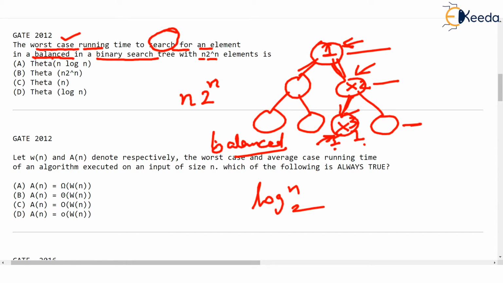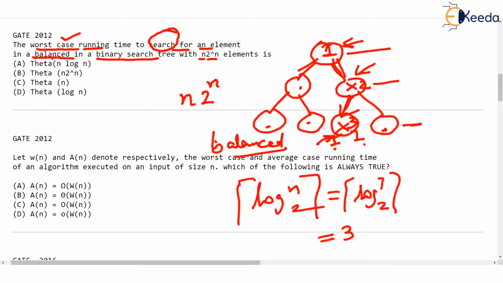Look at this again. If you count the number of nodes, there are 7 nodes. And if you take ceiling of log of n to the base 2, it is ceiling of log of 7 to the base 2, which is ceiling of 2 point something, which boils down to 3. I hope you are understanding.